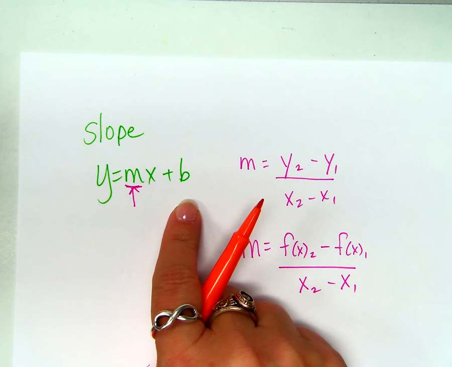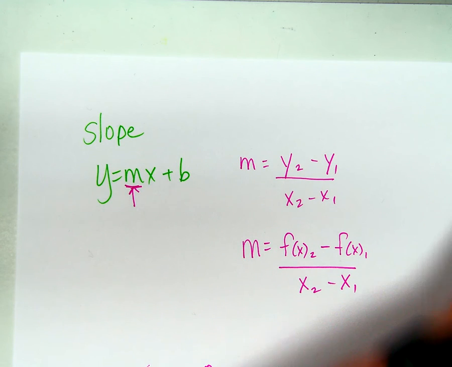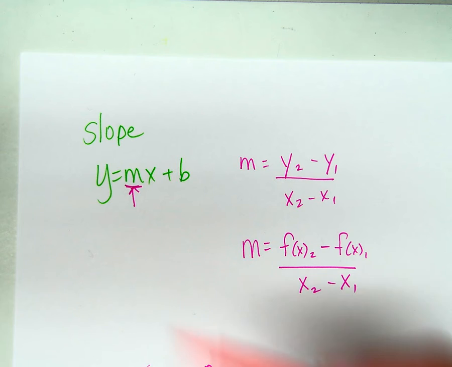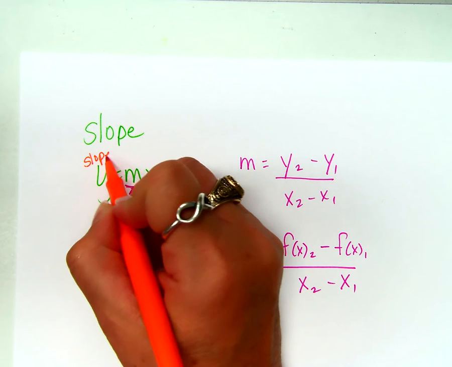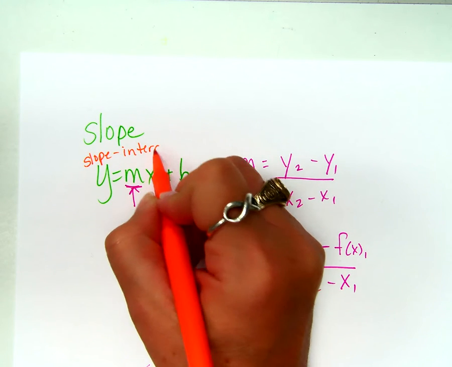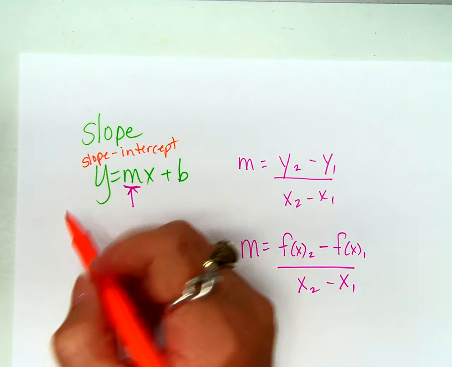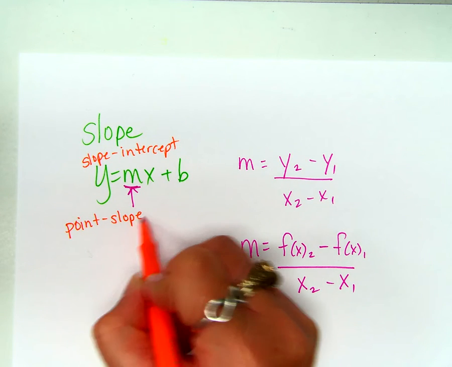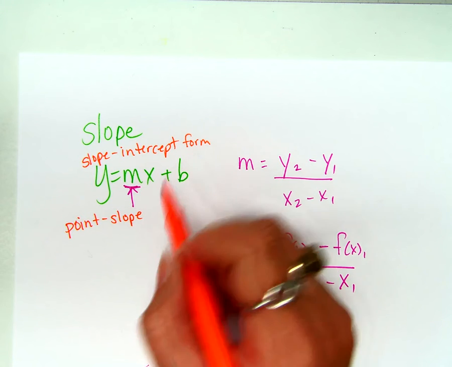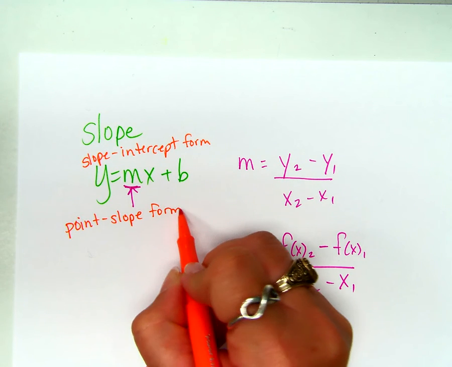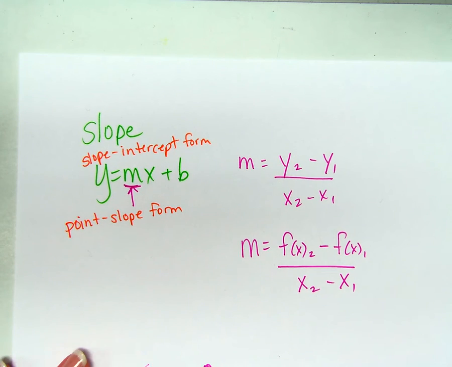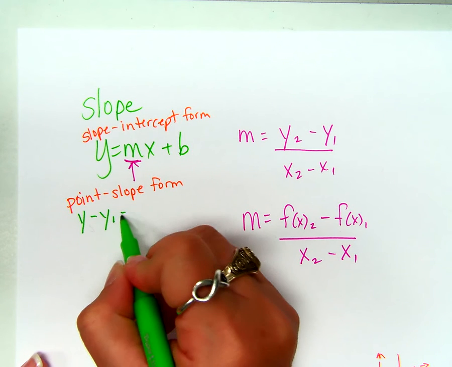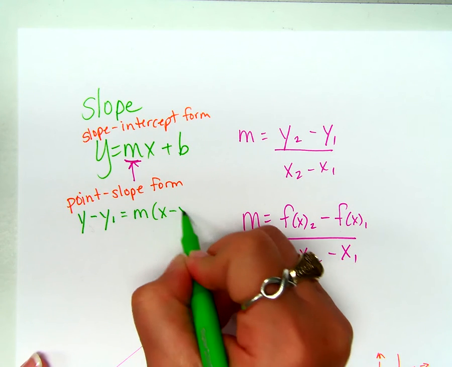Okay. Some things you need to know. We already talked about slope-intercept form. Do you know any other formula or form that uses a slope in it? What about this one? Remember that form? At least you remember the name, point-slope form. y minus y1 equals m times x minus x1.